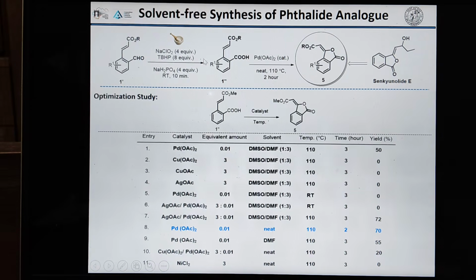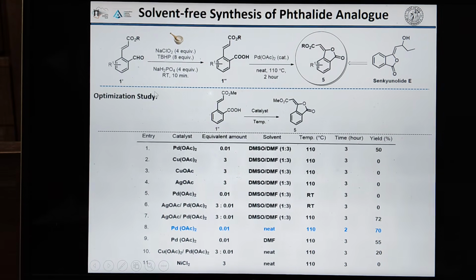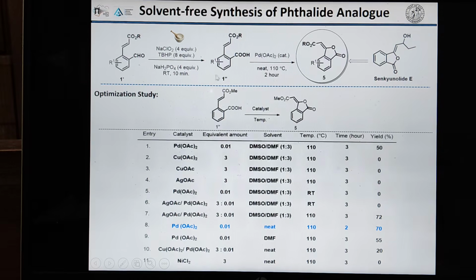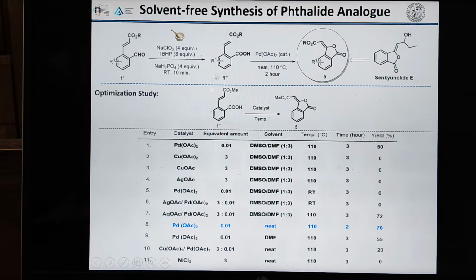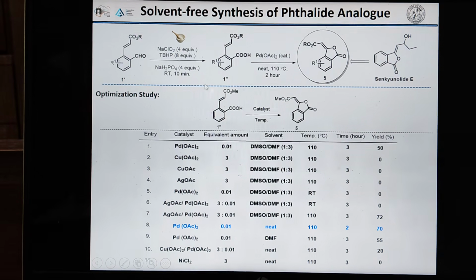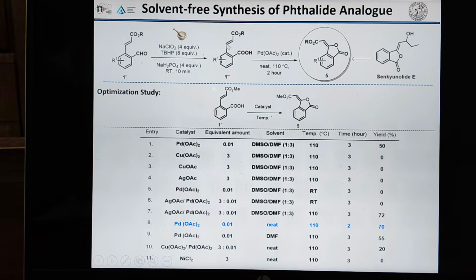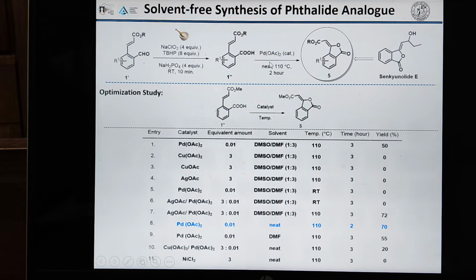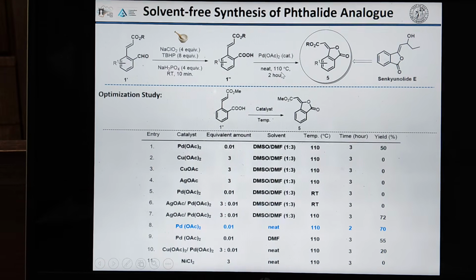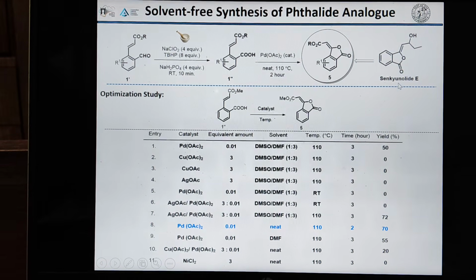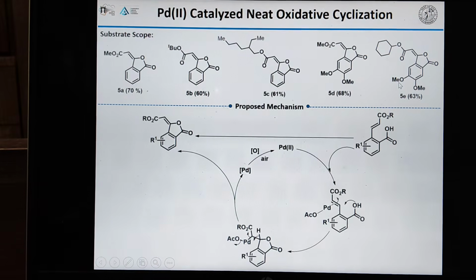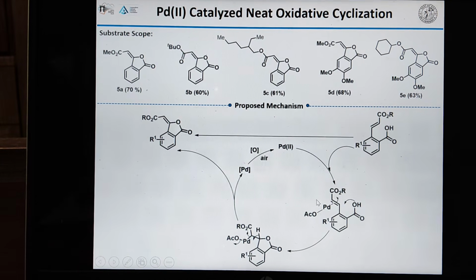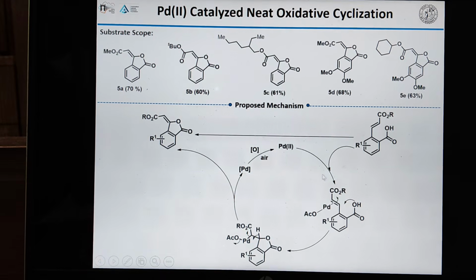And we also get the bicyclic phthalate analog using the intramolecular lactonization technique, but here the mortar and pestle technique was avoided, since in the mortar and pestle technique we get only the carboxylic acid derivative. This limitation was overcome in the presence of palladium acetate under neat condition at 110 degrees centigrade, and we get the secundrite E analogues. The mechanism for the formation of these secundrite E analogues has been proposed.